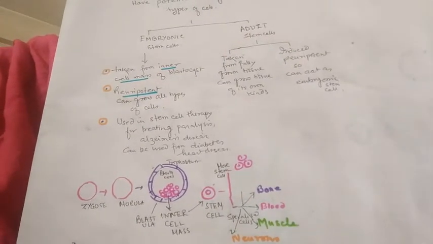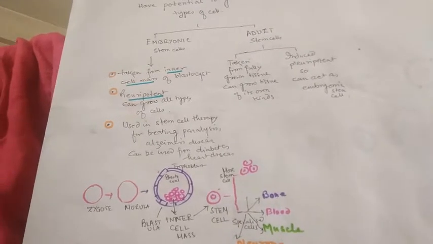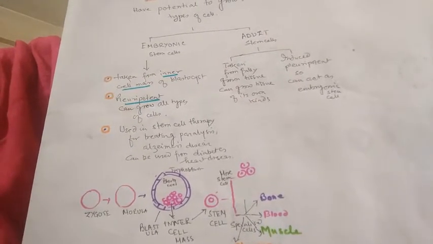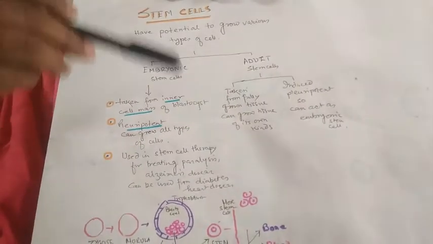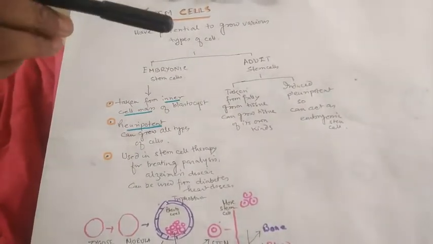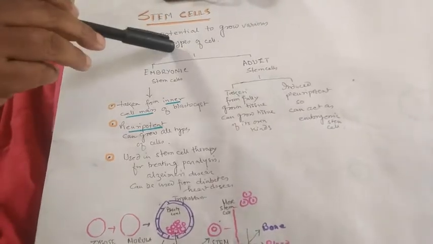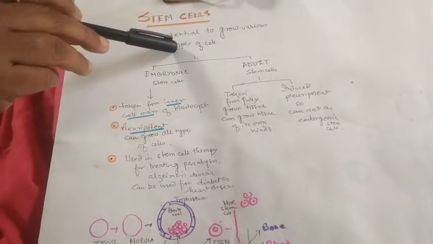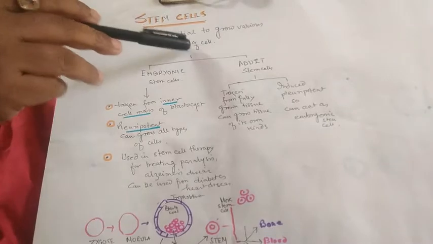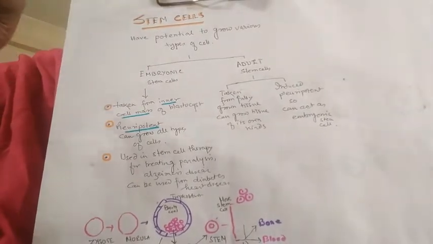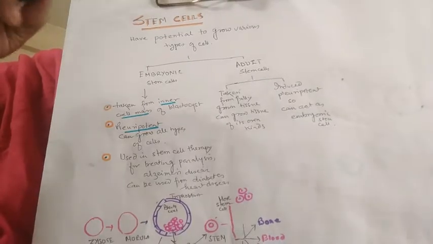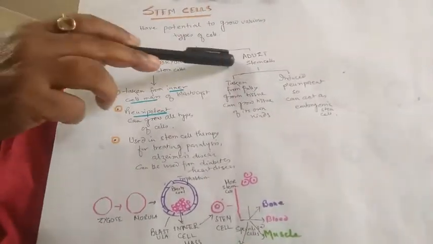Stem cells are specialized cells which have the potential to produce any type of cell. It may be a muscle cell or brain and nerve cells; any type of cell can be produced from those stem cells. So that is called pluripotent. That means they have the potential to produce numerous types of cells. Now these stem cells are of two types.